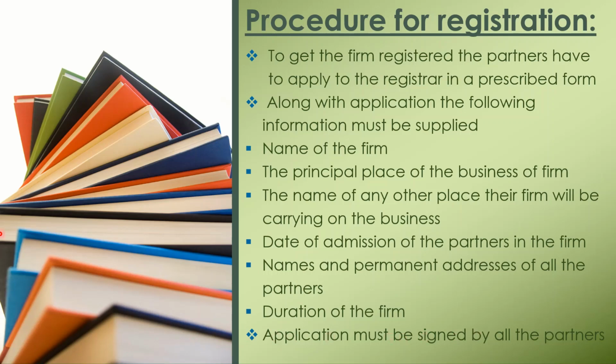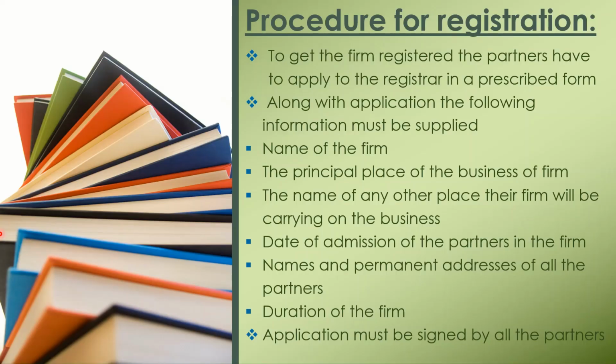The registrar first verifies all the information, and if he is satisfied, then he will issue the certificate of registration. This certificate acts as evidence of registration of the partnership firm and is very helpful in settling all disputes, grievances and any kind of false claim on the firm. Students, carefully note that if there is any change in any information of the partnership firm, it must be informed to the registrar to make necessary amendments in the certificate of registration.